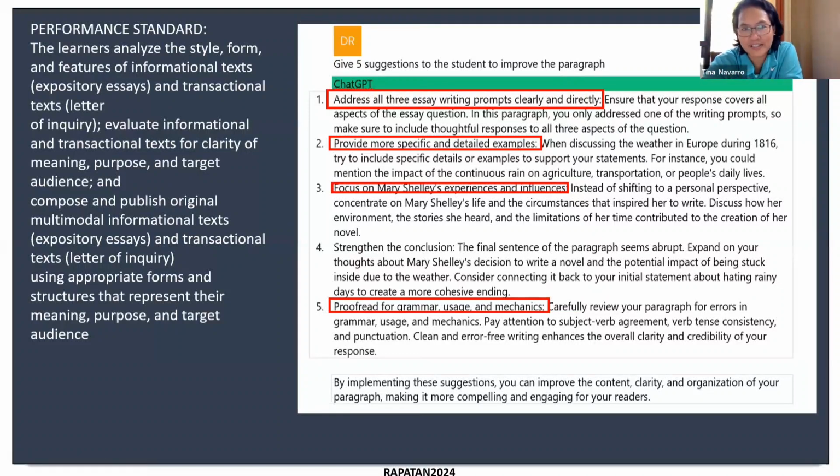This is a good suggestion, Doc, also because like you were mentioning earlier, if you have, for example, 42 students in a class, I think by asking ChatGPT to assist you in the checking of the work of the students, this will help. Although, while I was listening to you a while ago, you mentioned that you also have to check how many students may have the same comments here, and then you group them all together. That can really be a tough challenge because you really have to individually read the output of your students.